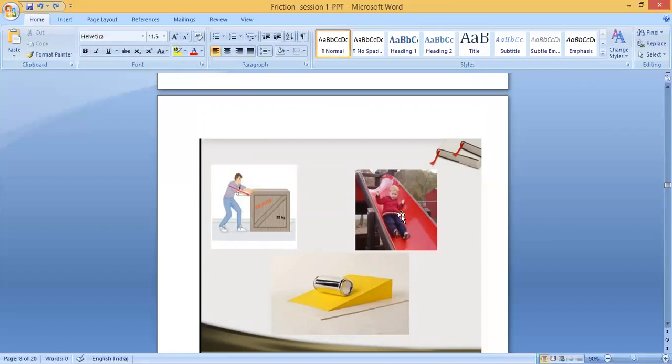Again, sliding. Sliding means there will be friction, but compared to this it is a little less friction. And this is also like sliding. And after that you think it's rolling and going here. Rolling friction is very less compared to sliding and static friction. Clear? So here friction more, here friction less, here it will be very less. From the sliding, again a ball, you think it's rolling and going on the ground. So here it will be very little friction, but after some time it will stop because of the friction.